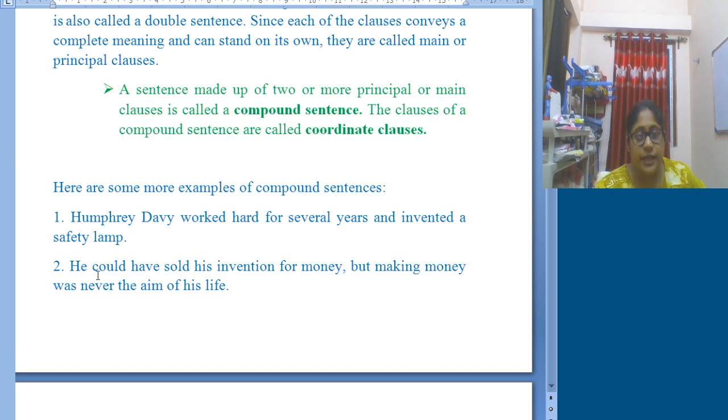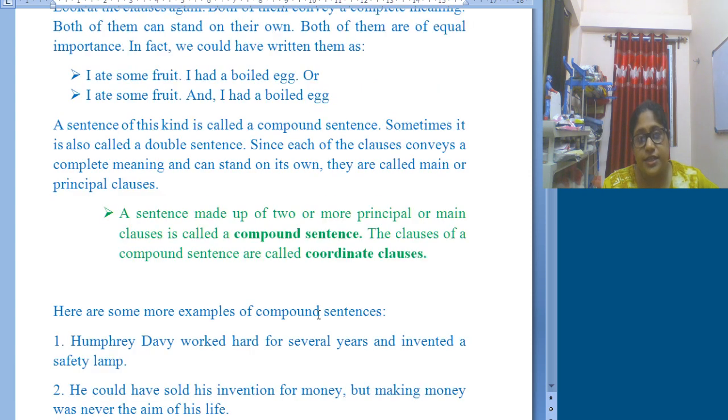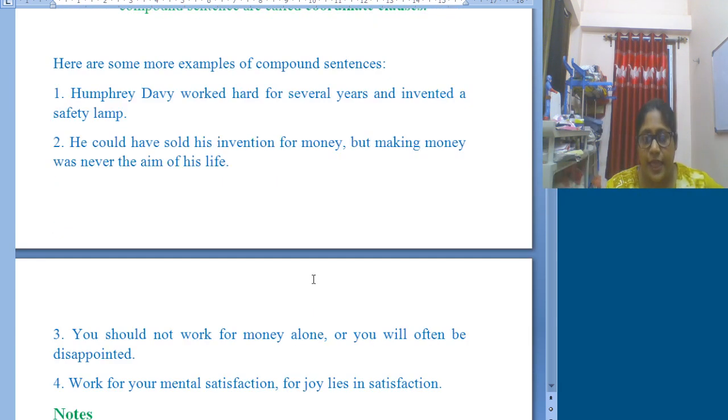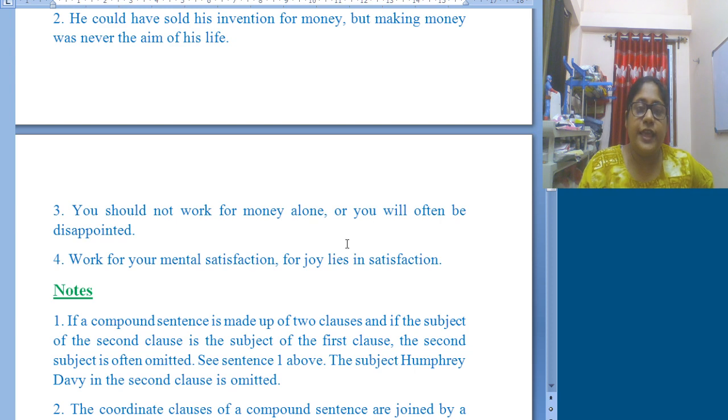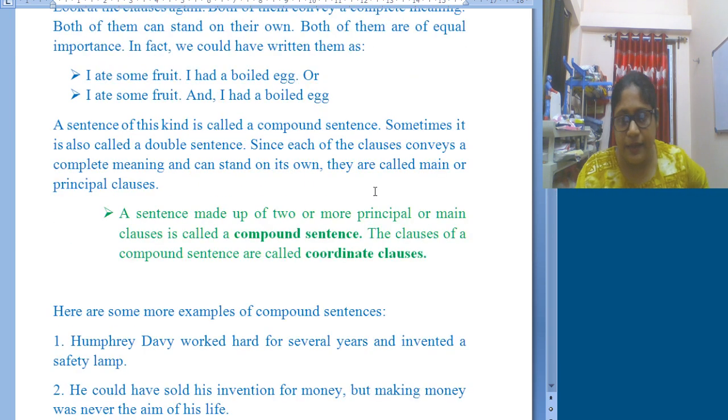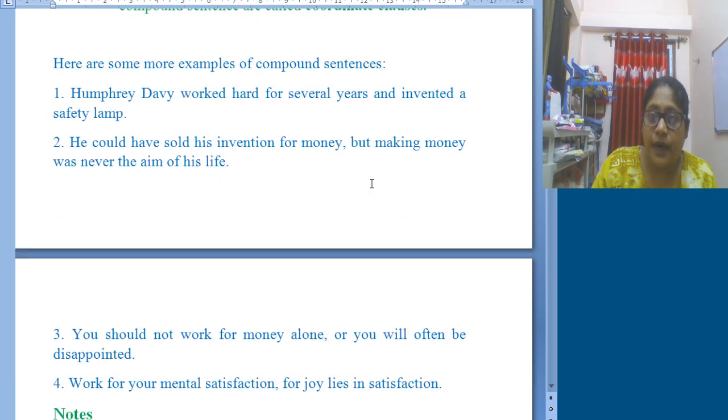Again, the first part, he could have sold his invention for money, also can stand alone, but both of them are united. They are made one single sentence, and that is a compound sentence, with the help of the particular word but. So we can make compound sentences with and, but, for, not only but also.